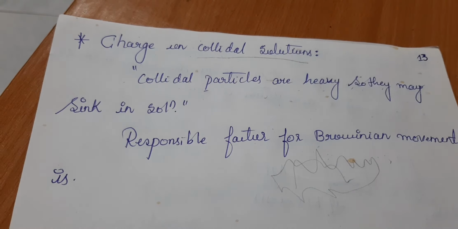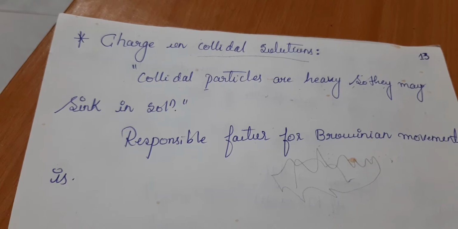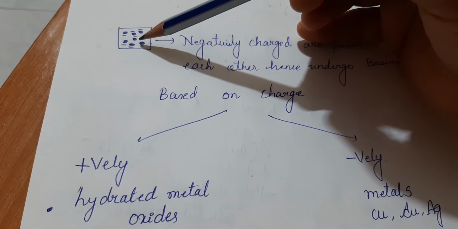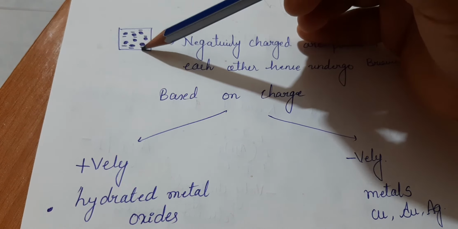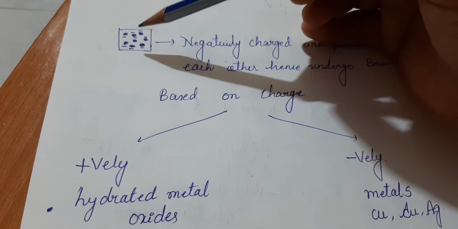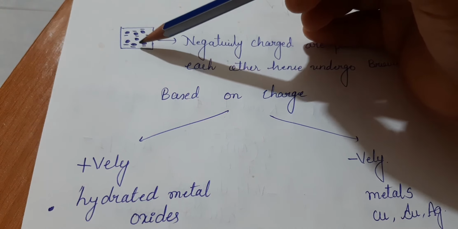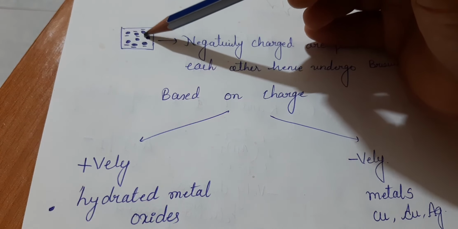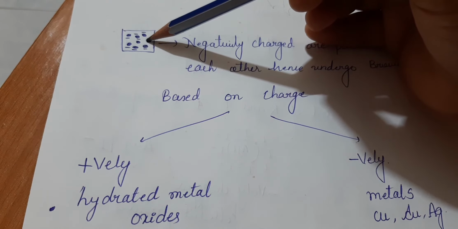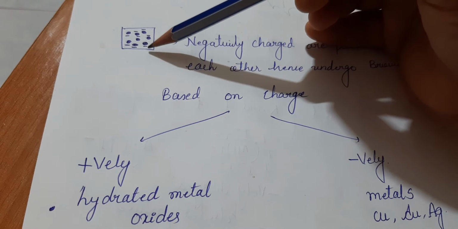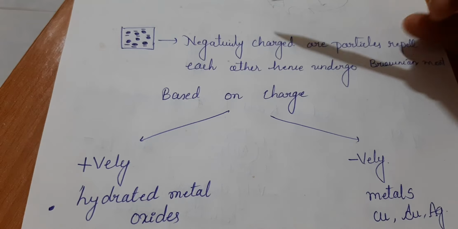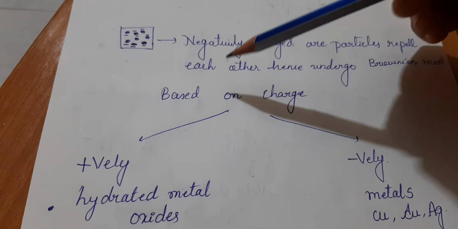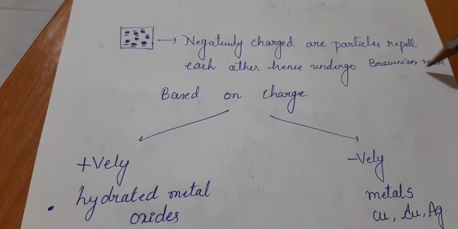So let us understand charge on colloidal solutions. In this case, a colloidal solution has particles with positive charge as well as particles with negative charge. Positively charged colloidal particles repel each other. Along with these, we also have negatively charged particles. See here, I have written: negatively charged particles repel each other, hence they undergo Brownian movement.